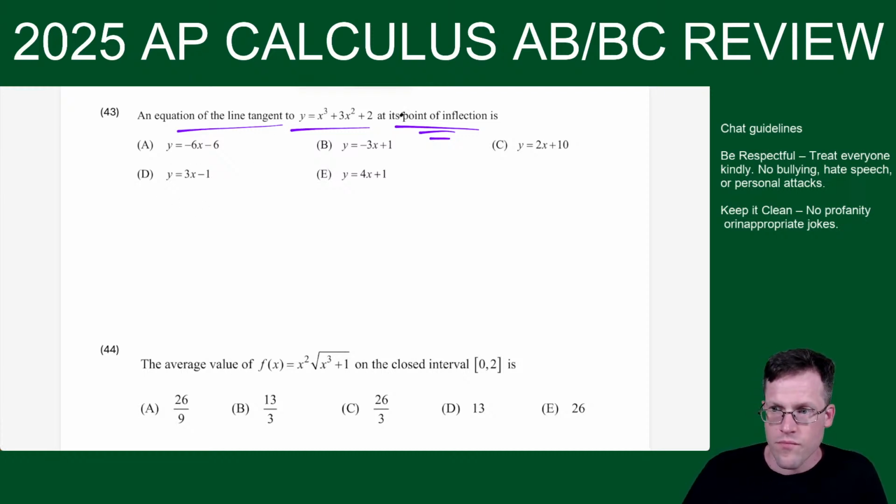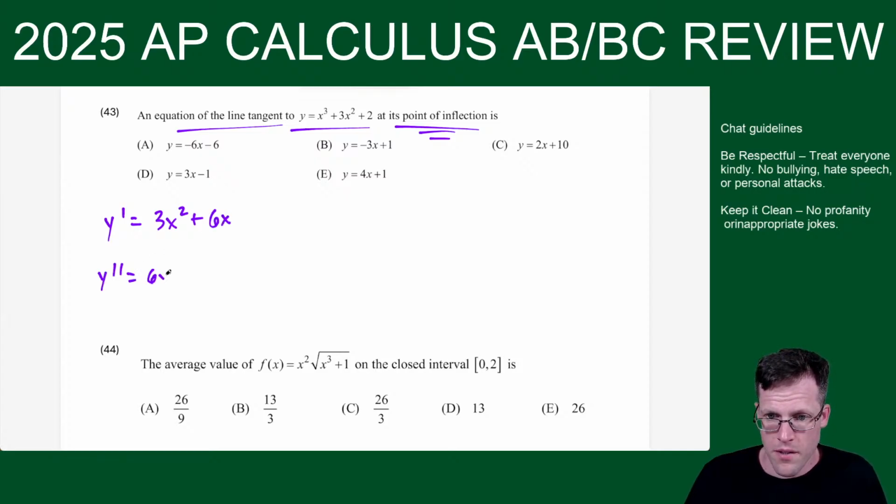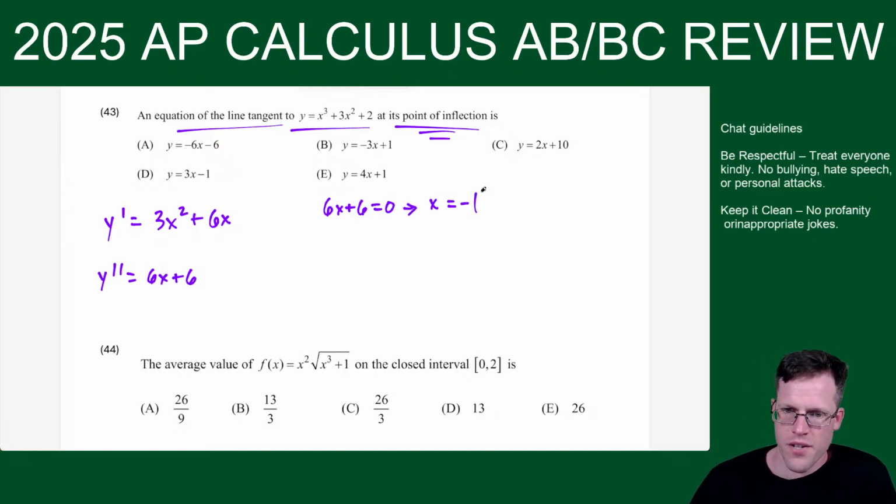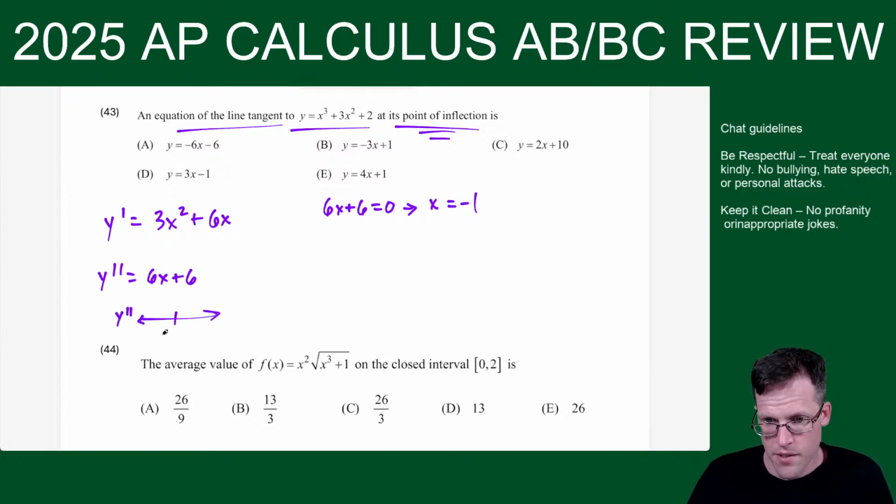Okay. So point of inflection, I got to find two derivatives. So y prime gives me this, and then y double prime gives me this one. So I set my second derivative equal to 0, which tells us we are going to have a point of inflection at x equals -1 because our second derivative changes signs at -1.